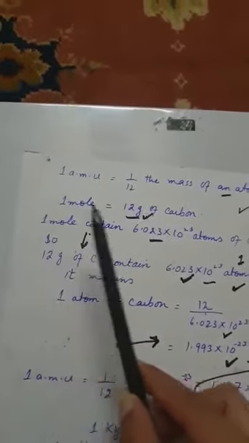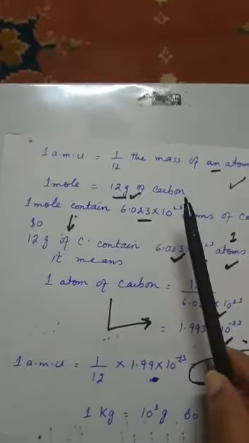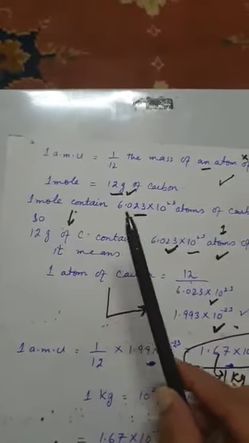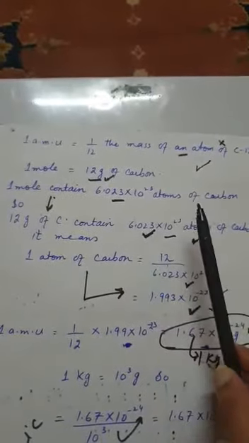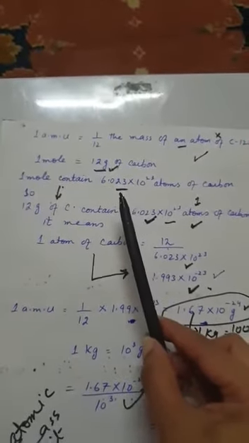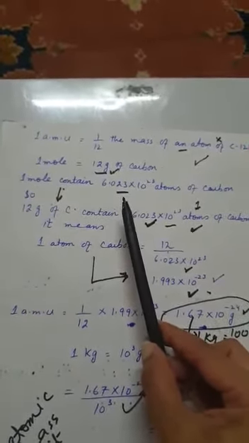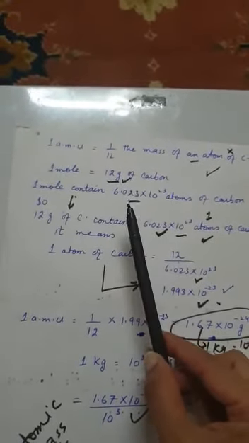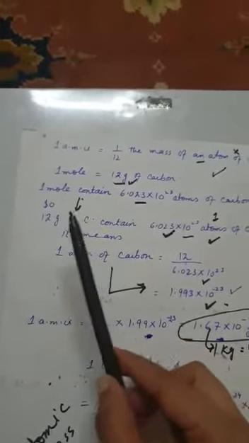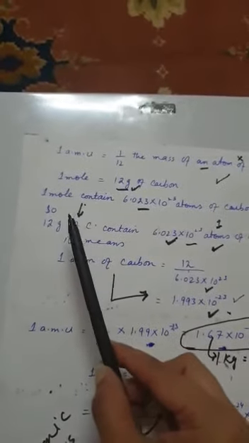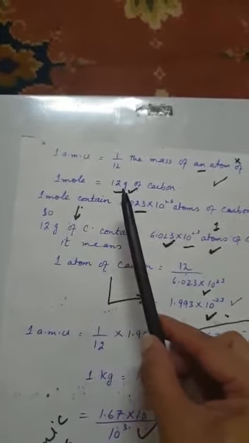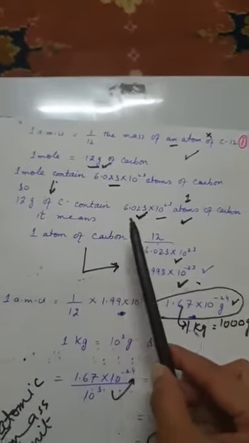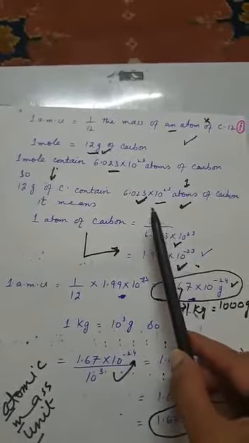So 1 mole of carbon contains 12 gram of carbon. 1 mole of anything contains that amount of atoms, and that amount was calculated by scientists. This figure is known as the Avogadro number. So this is a constant figure and you have to learn this. It means that 12 gram, that is the 1 mole, contains 12 grams. So 12 gram of carbon contains these atoms.